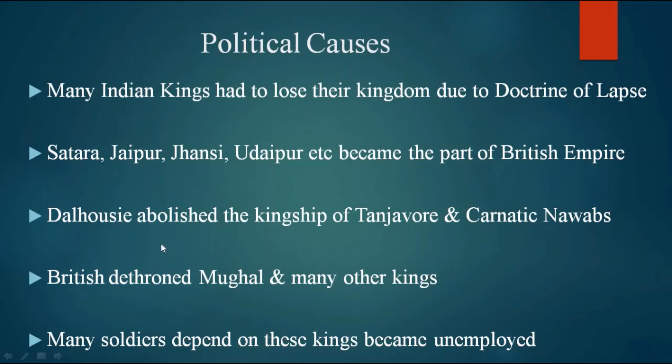Dalhousie, who introduced the doctrine of lapse, abolished the kingship of the Tanjavur ruler and the Carnatic Nawab. The British dethroned the Mughal emperor, and many other kings were dethroned. As a result, the kings lost their kingdom. But the problem mainly happened to the soldiers working under these rulers. Many soldiers who depended on these kings became unemployed.